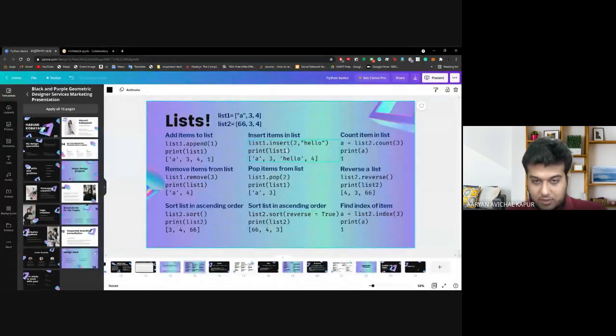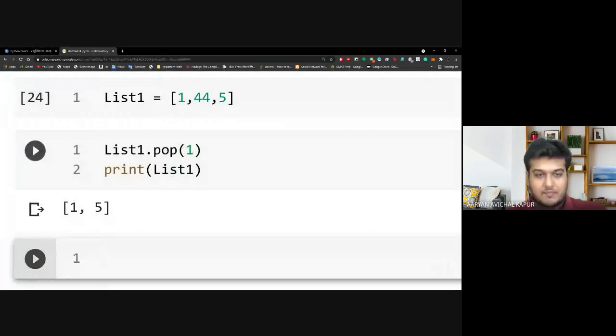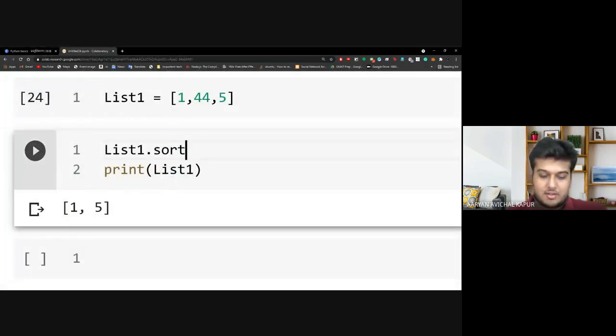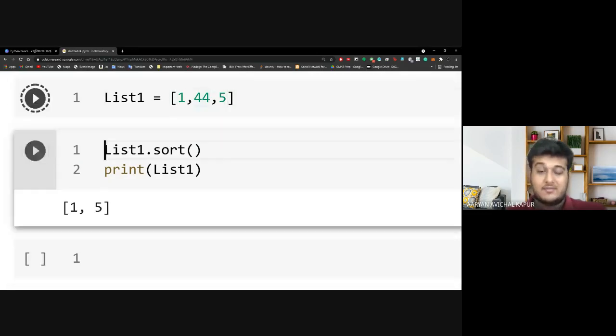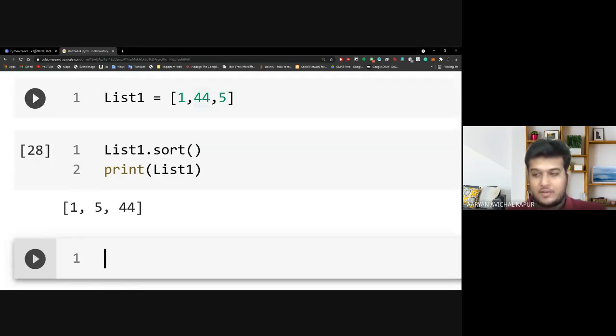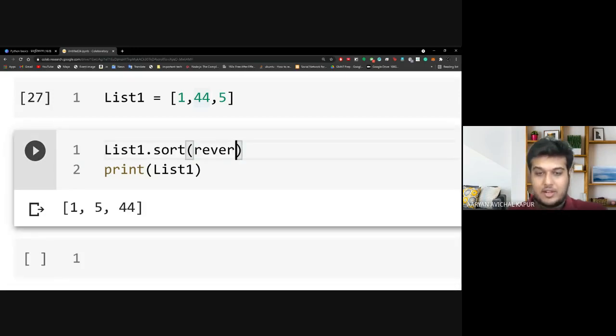Now what else was there? Let me look at sort. Okay, so let us sort this. So 1, 44, 5 will become 1, 5, 44, if you will very clearly see 1, 5, 44, right? Now if I want to sort in a reverse manner,